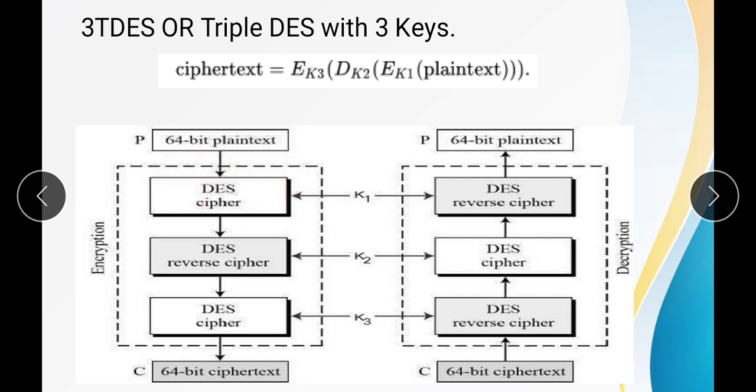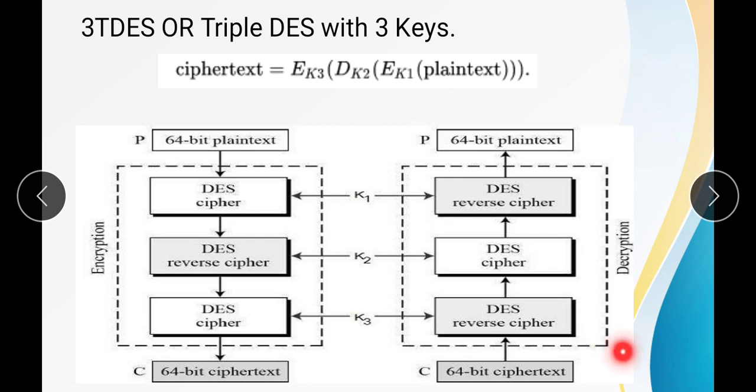That DES cipher is applied to the next round to get the reverse cipher, and for that we use key K2. After that the output of this reverse cipher DES will be applied to the next round, that is again the DES cipher. In the last stage we are using the key K3, and after this we will get a 64-bit ciphertext. So this is the process of encryption, and we'll apply the reverse process for the decryption.